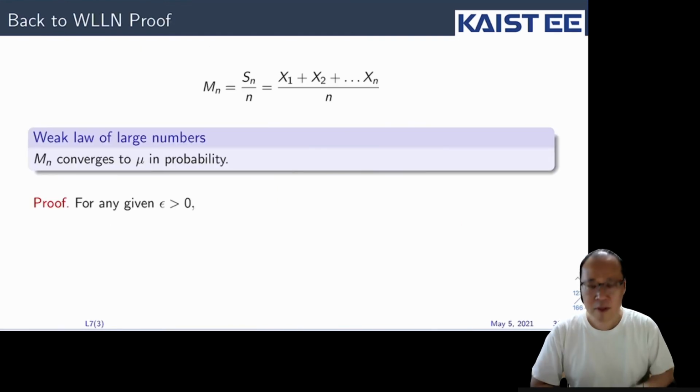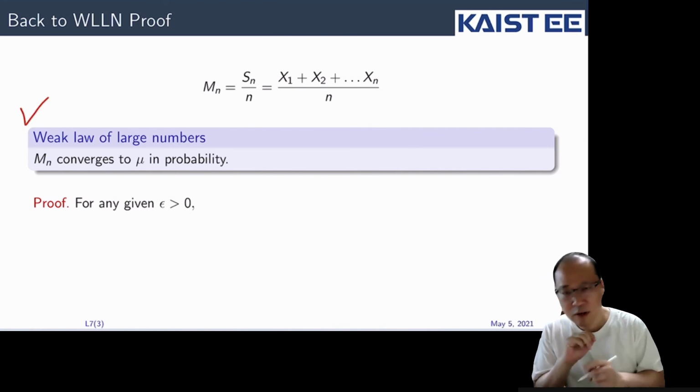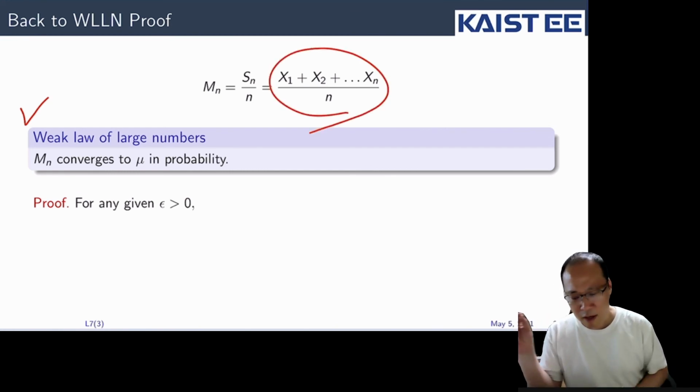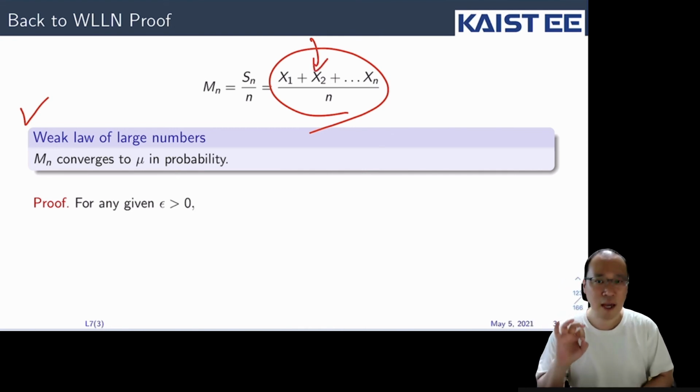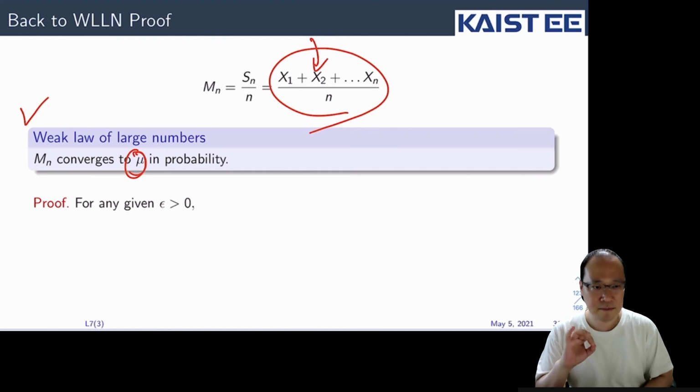Okay, all right, so let's go back to the weak law of large numbers. What is the weak law of large numbers? The sample mean converges to the expectation of each xi, which is mu, in probability.